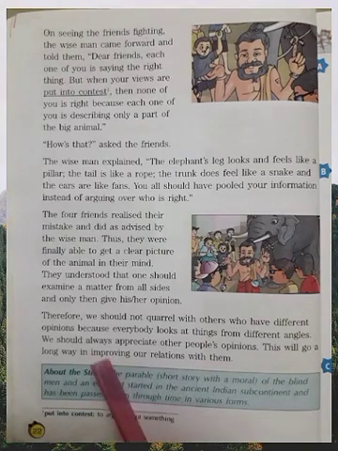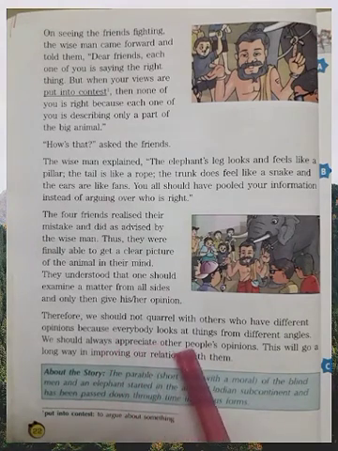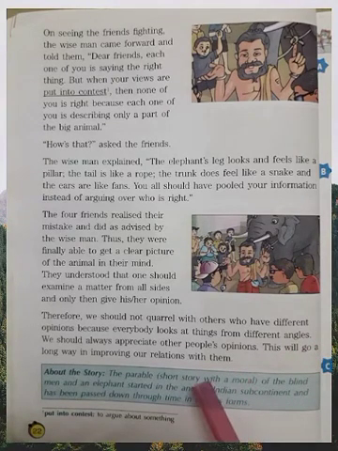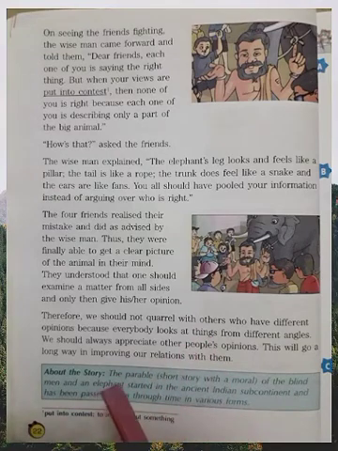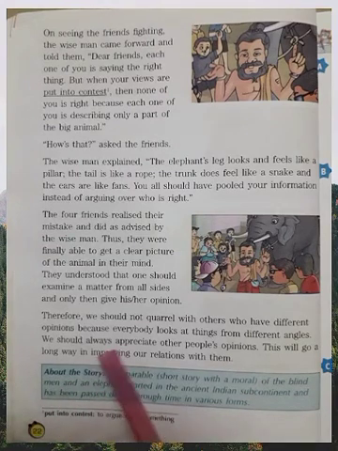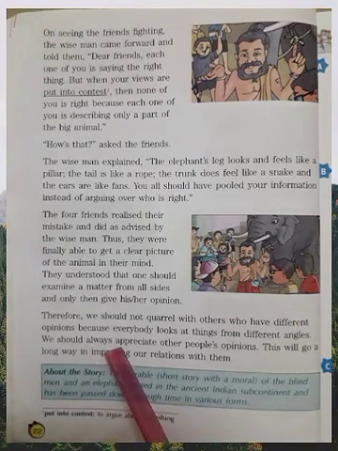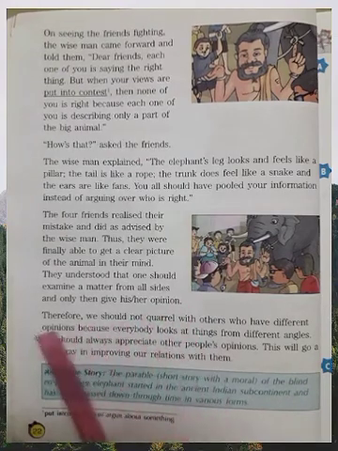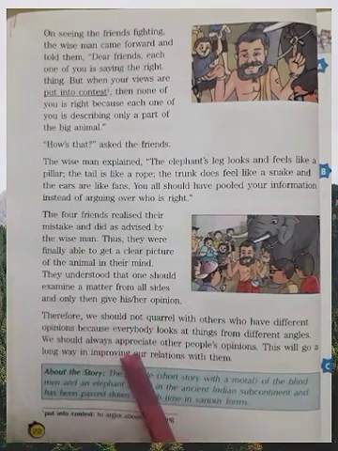Okay? Because everybody looks at things from different angles. Everybody's way of thinking is different. You are a child, you think differently. Your father thinks differently, he goes to office, he thinks in that manner.